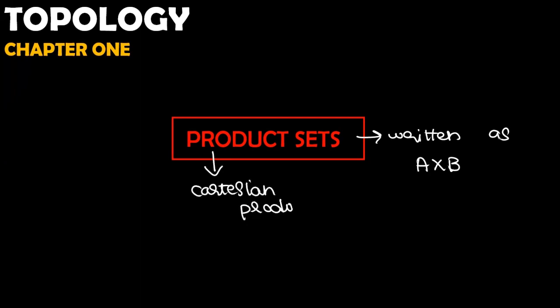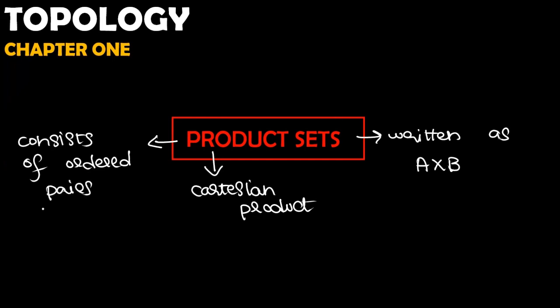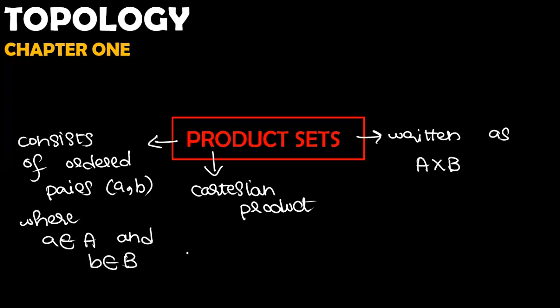I hope you are familiar with that product. It consists of ordered pairs, where an ordered pair looks like (a, b), where a belongs to set A and b belongs to set B, in A cross B, right?